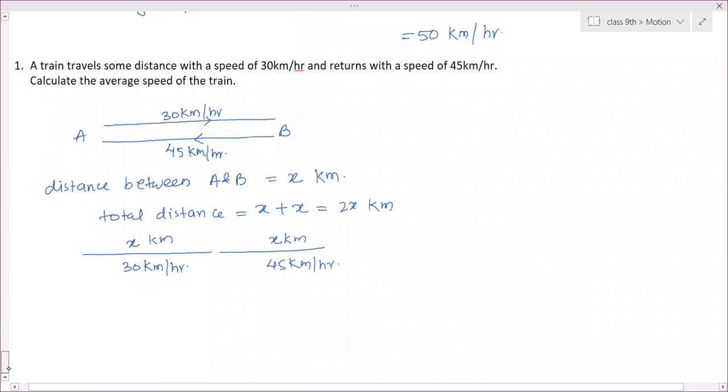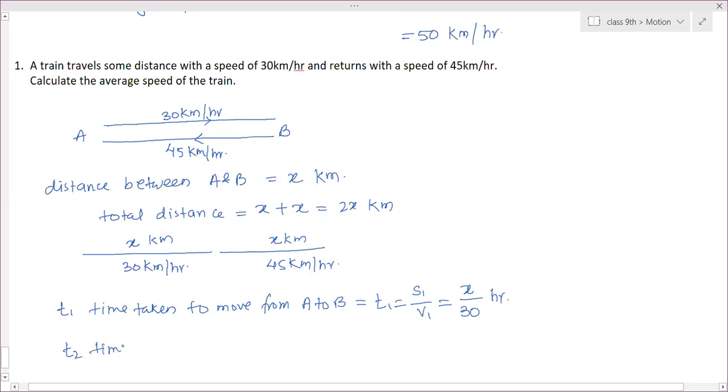T1, the time taken to move from A to B, is distance by speed, S1 by V1. S1 is the distance covered, X. The speed is 30. So these many hours it will take.